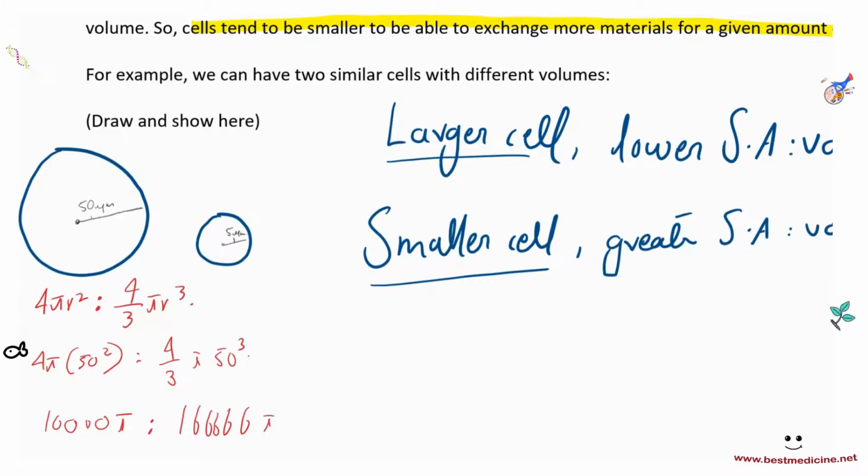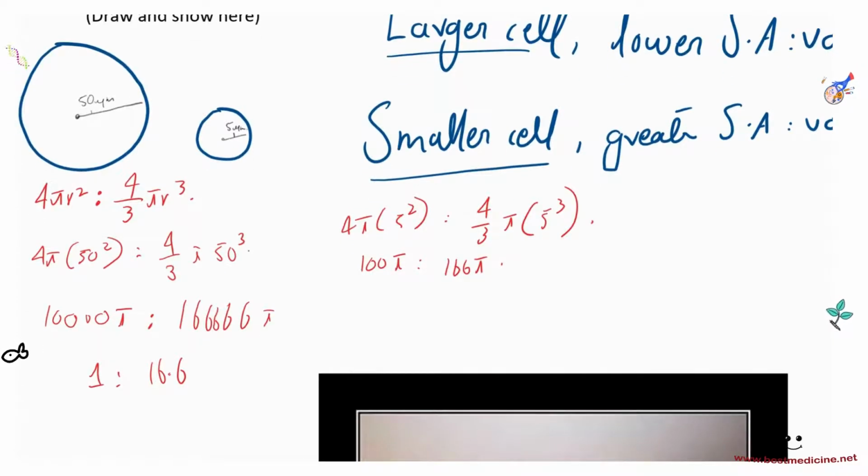The smaller cell has a radius of 5 micrometers. So 4 pi times 5 squared, and 4 over 3 pi times 5 cubed. That's going to be 25 times 4, which is 100 pi, to 125 times 4 divided by 3, which is about 166 pi. So again, the ratio is much greater for this one as compared to this one.